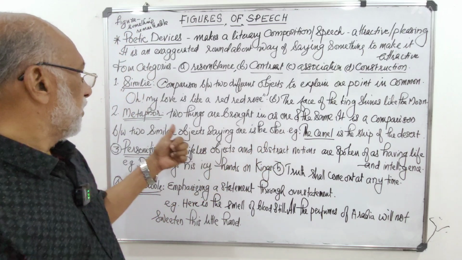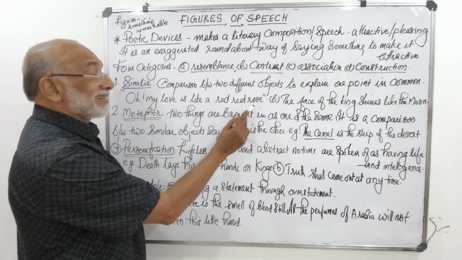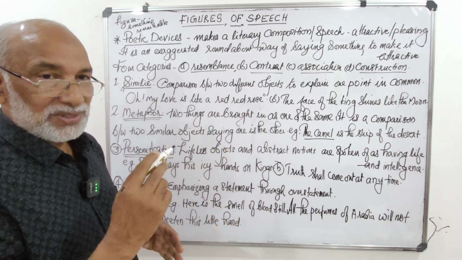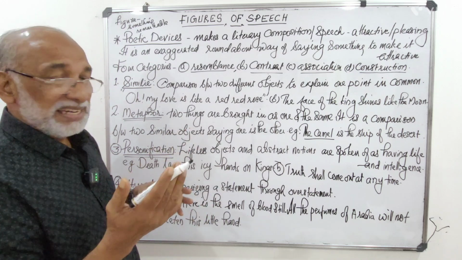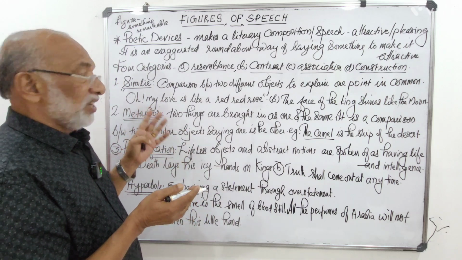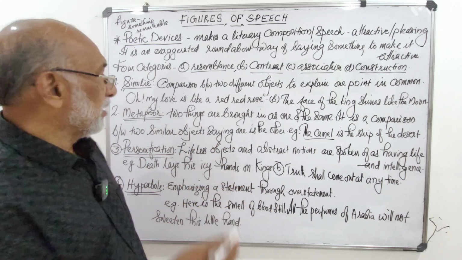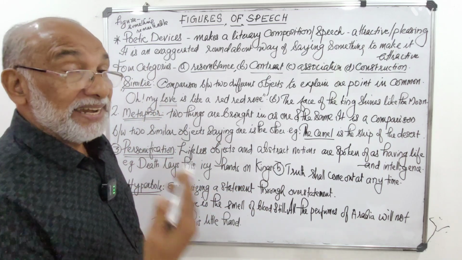See the example. Oh, my love is like a red, red rose. This sentence can be explained in two ways. One is just the literal meaning, that means my love for somebody is like a red, red rose. But actually here love means my sweetheart, my lady love.